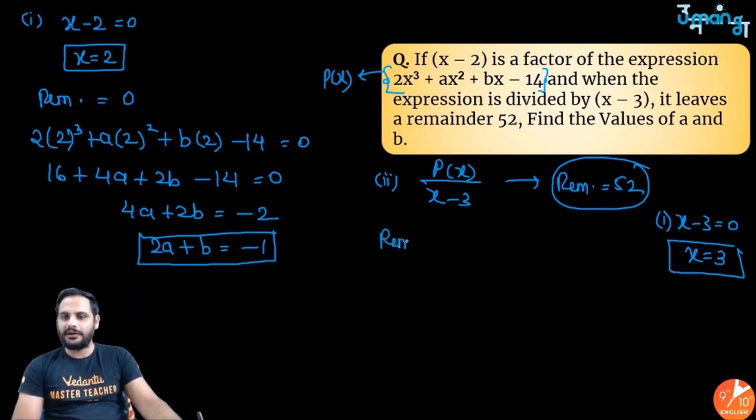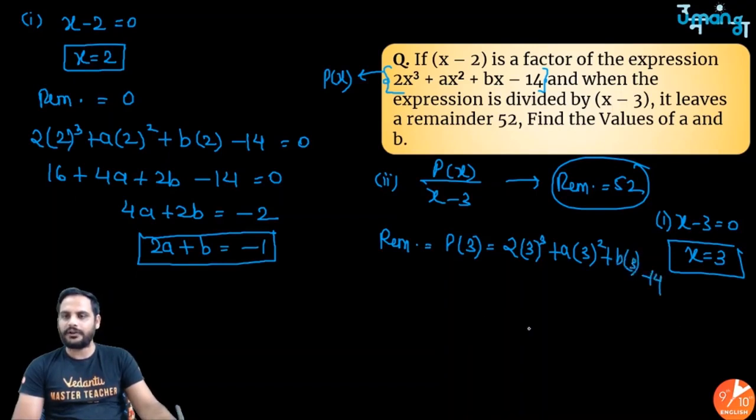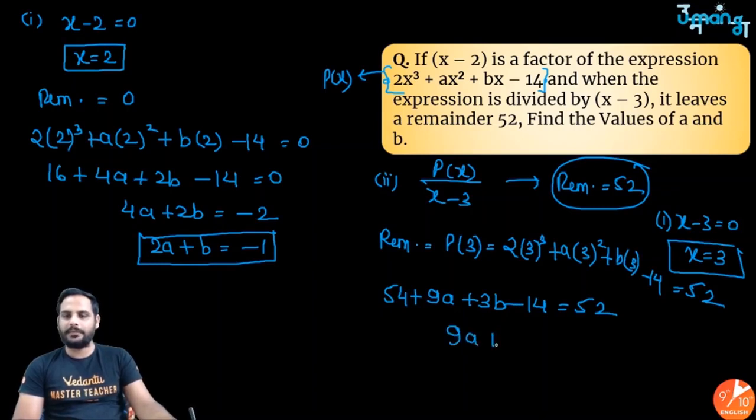So I know the remainder is the value of this polynomial at x is equal to 3, which is 2 into 3 cube plus a into 3 square plus b into 3 minus 14. The remainder is 52, so this value must be equal to 52. 3 cube is 27, 27 2s are 54, 3 square is 9, so plus 9a plus 3b minus 14 is equal to 52. So 52 shifted there will become minus 2, minus 14 will become plus 14. So 9a plus 3b is equal to 12.